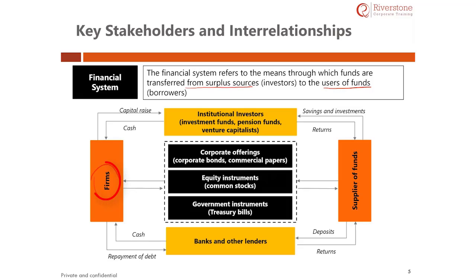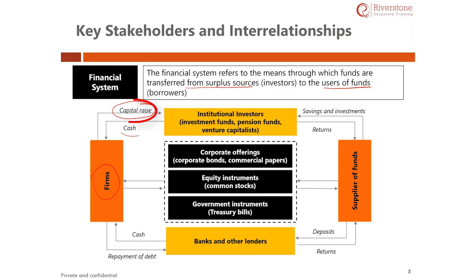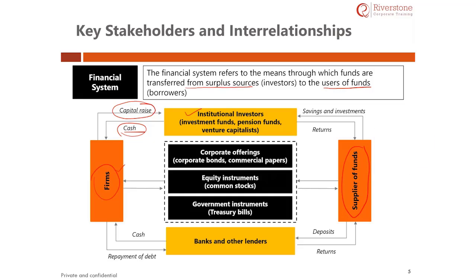The firm means the company, say Apple, Microsoft, Google or BMW. These are the companies who either raise the capital or get the money. They raise the capital from institutional investors like investment funds, pension funds and venture capitals. These institutional investors raise money or funds from the various investors of the fund. The investors of the fund can be individuals, corporates, HNIs, or the government, and pass it on to the corporates or invest directly in some assets.